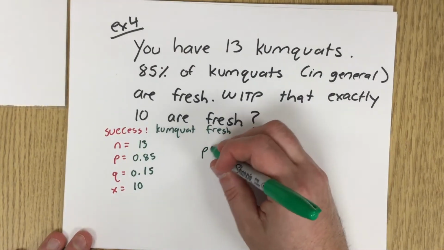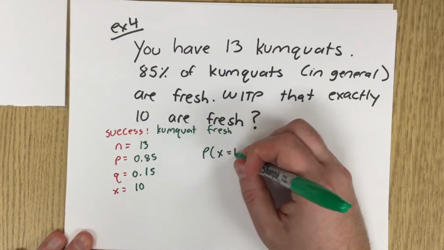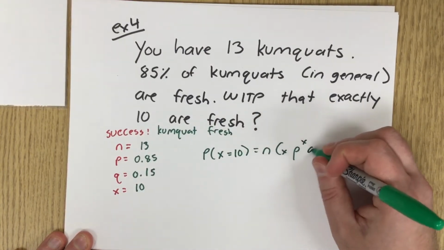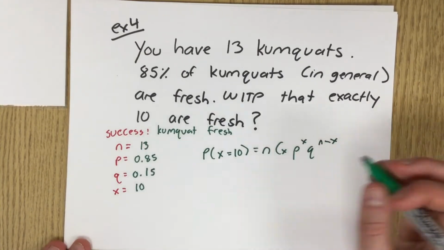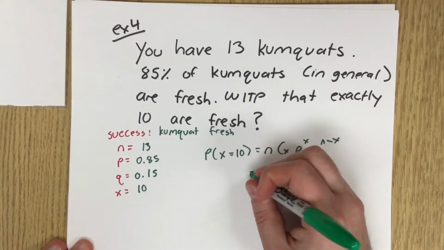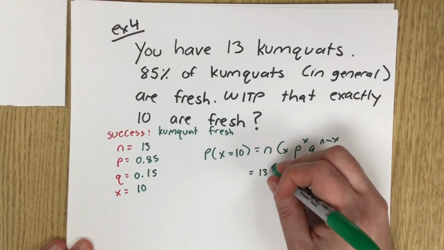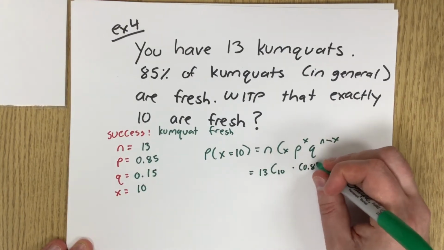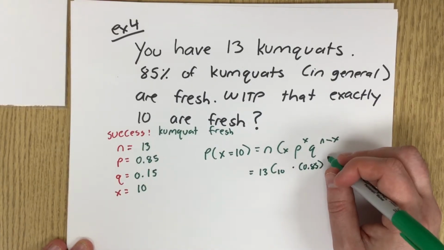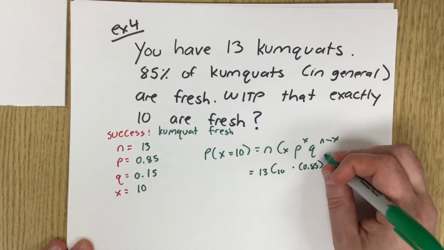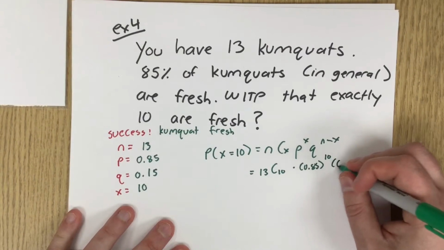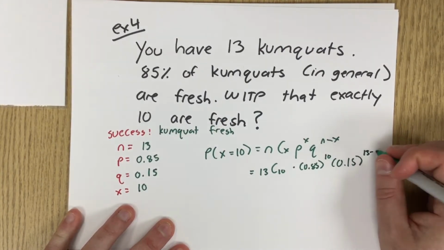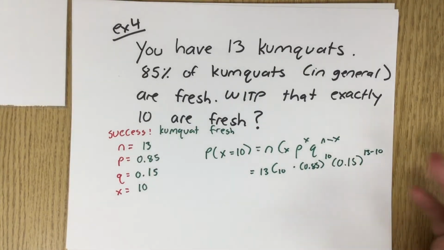So the probability that X equals 10 is N choose X, P to the X, Q to the N minus X, which is 13 choose 10 times 0.85 to the 10 and 0.15 to the 13 minus 10, or 3.